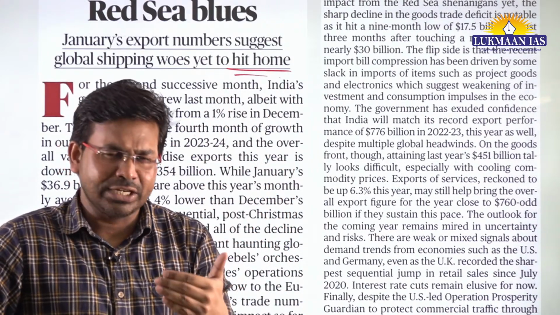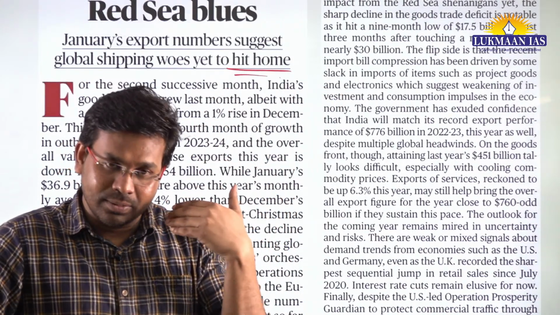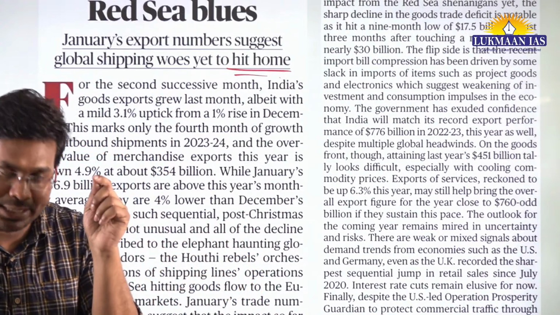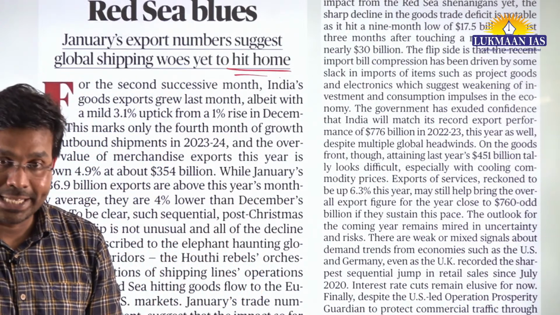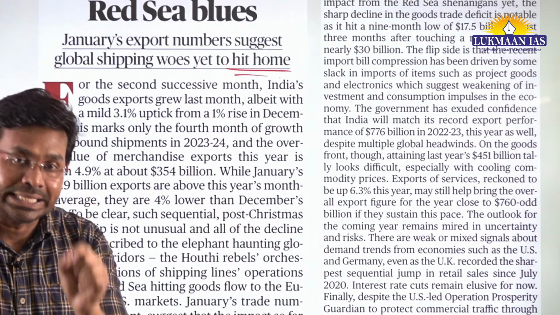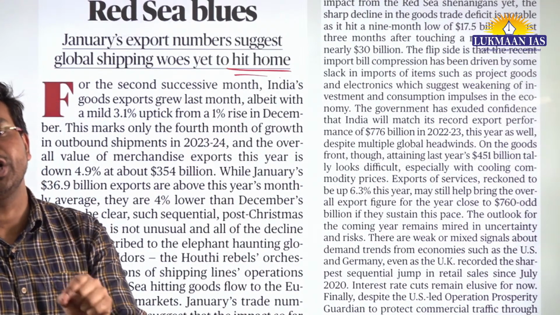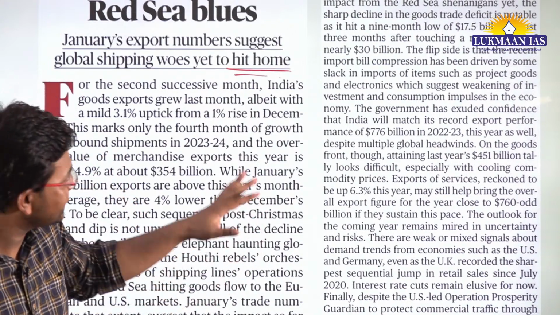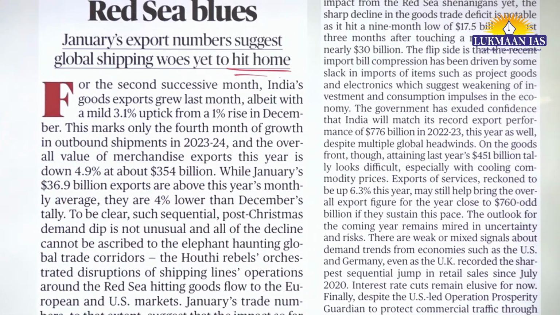Whichever country takes its ship through that particular strait, Bab el Mandeb I think, comes under attack. That is why the trade through that route has declined. In this article they say January's export numbers suggest global shipping woes.